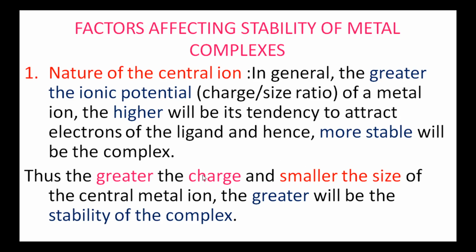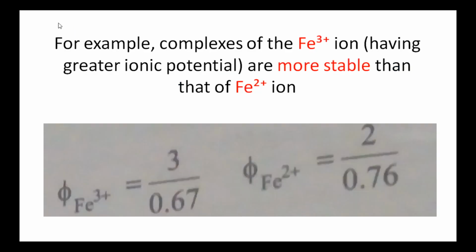That is, the greater the charge and smaller the size of the central metal ion, the greater will be the stability of the complex. For this, I am giving one example. For example, the complexes of iron 3 plus ion and iron 2 plus ion are considered. The complexes of iron 3 plus ion are more stable since these have greater ionic potential.